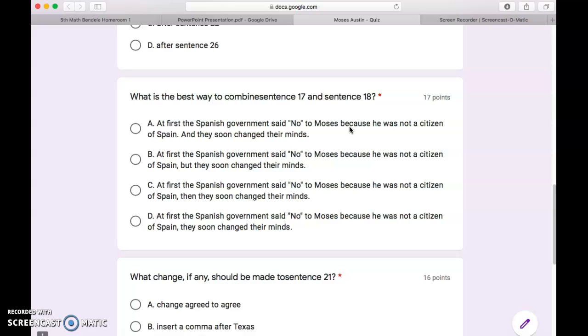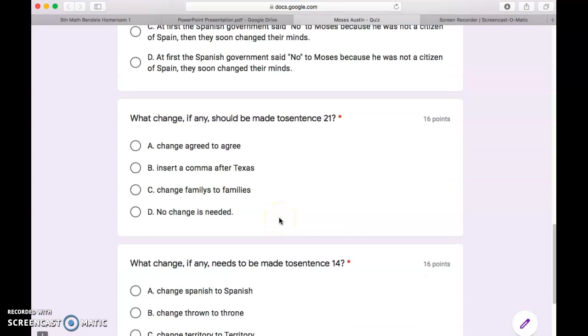C. At first, the Spanish government said no to Moses because he was not a citizen of Spain. Then they soon changed their mind. D. At first, the Spanish government said no to Moses because he was not a citizen of Spain. They soon changed their minds. Okay, so which one combined sentences 17 and 18 the best?